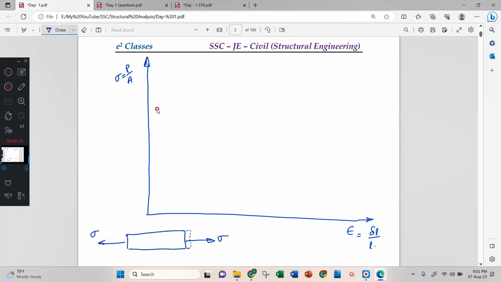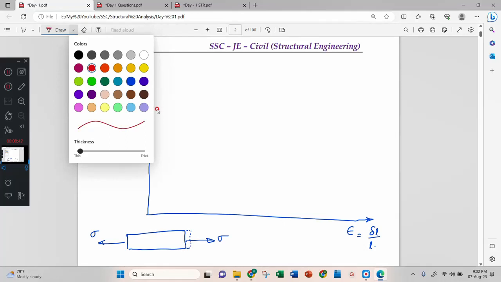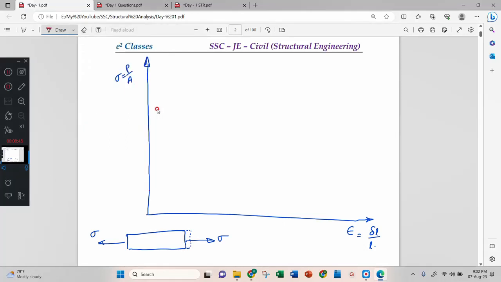Initially, as I apply this much stress, it will yield this much, meaning the bar will go in this direction. Later, if I increase the load, the strain will also increase. This will happen up to one particular point. As the stress increases, strain increases up to some particular point.